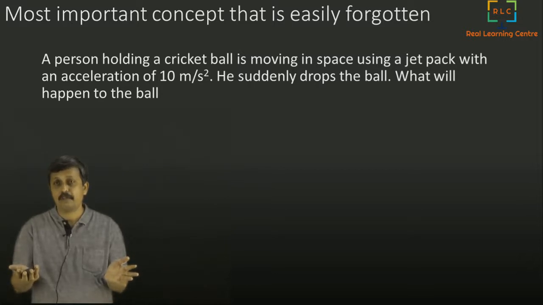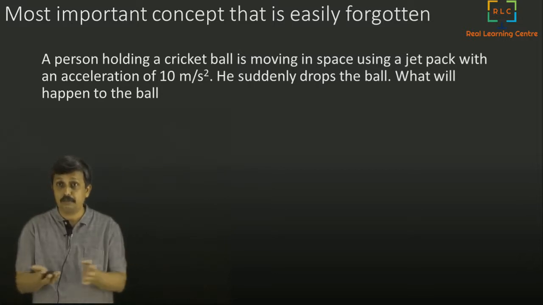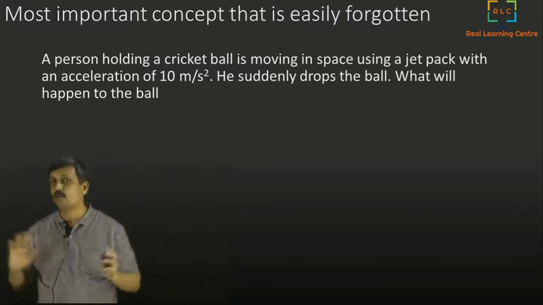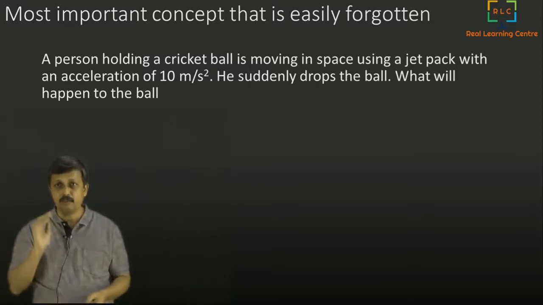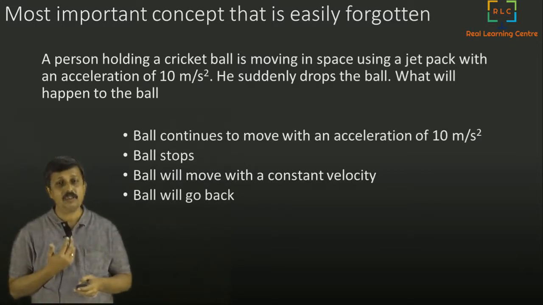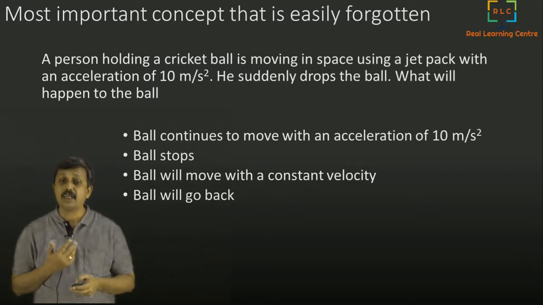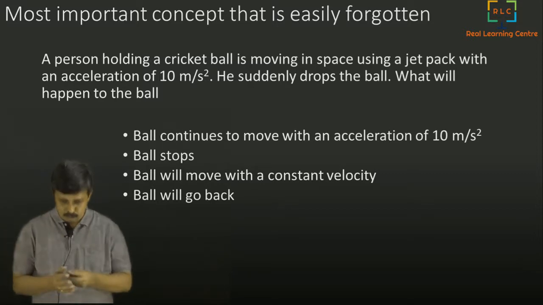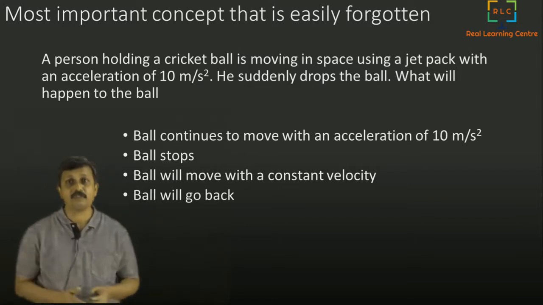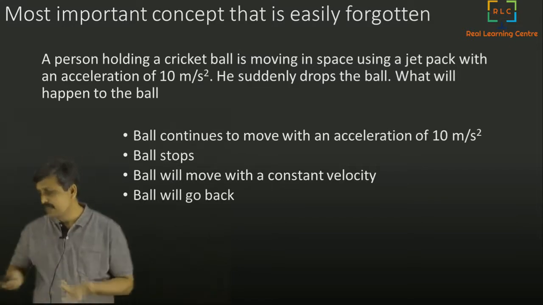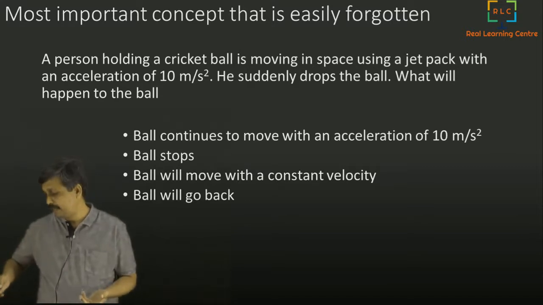So what will happen to the ball is the question. Don't tell me the ball drops on the ground, because you are in space and there is no ground. So what will happen to the ball? You have 4 options. One, the ball continues to move with an acceleration of 10 meters per second square. That means you drop it, it still is coming with you. Second, you drop it, it just stops there, because it doesn't have a jetpack.